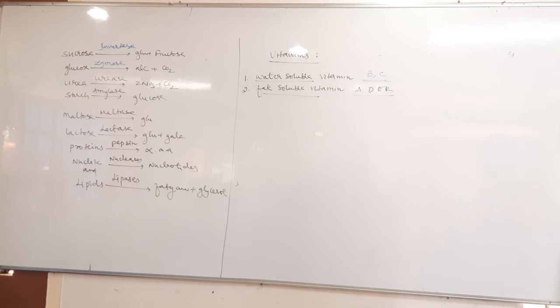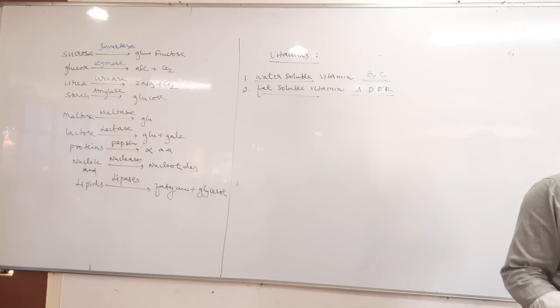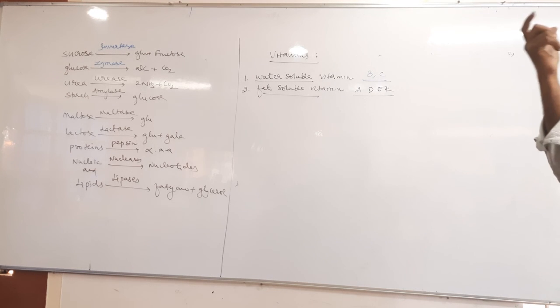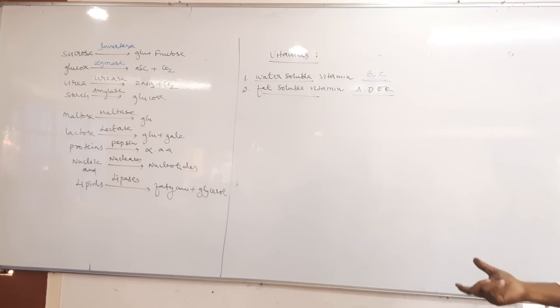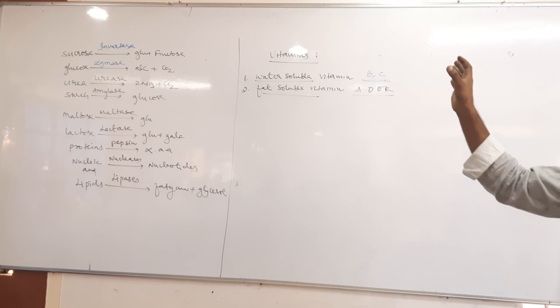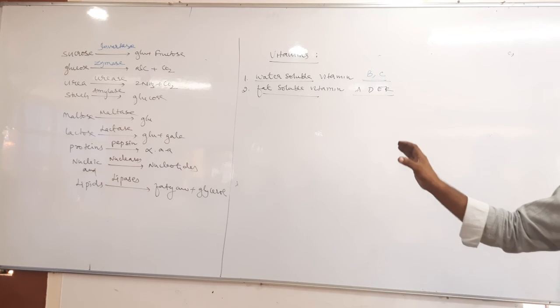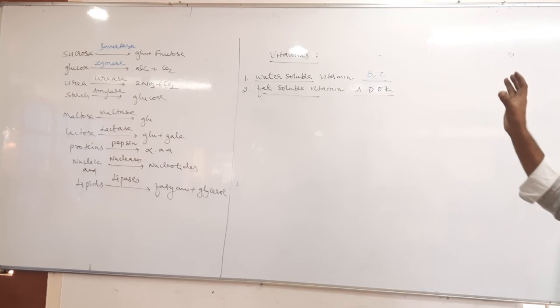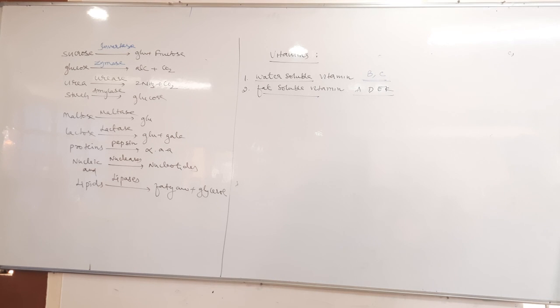Next, important is the tabular column given in the textbook: what the vitamins are, their chemical names, their sources where they occur, and one more column, their deficiency diseases. That tabular column you need to learn by heart.